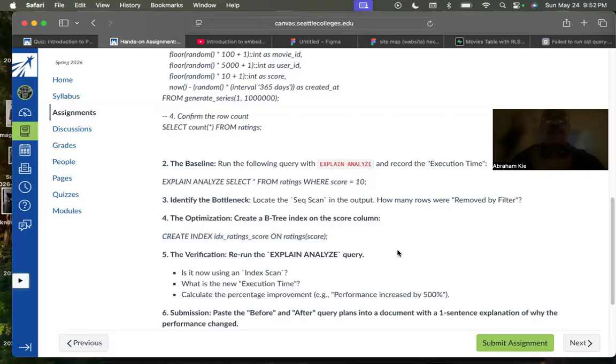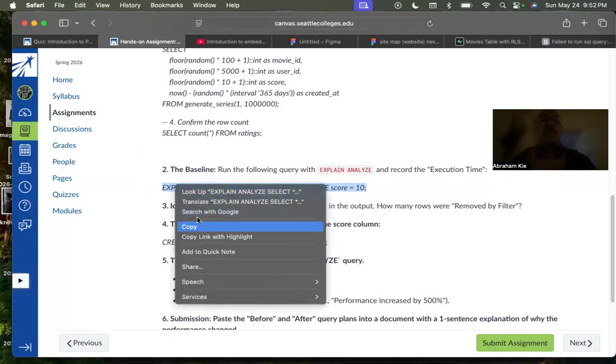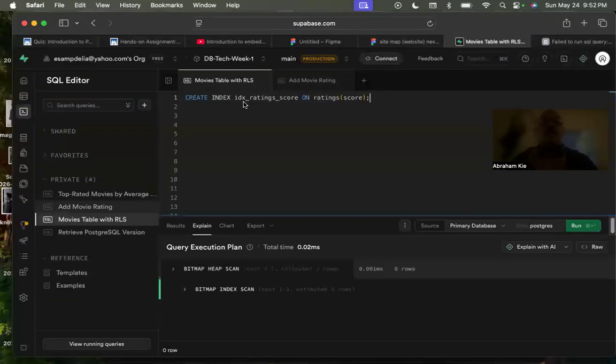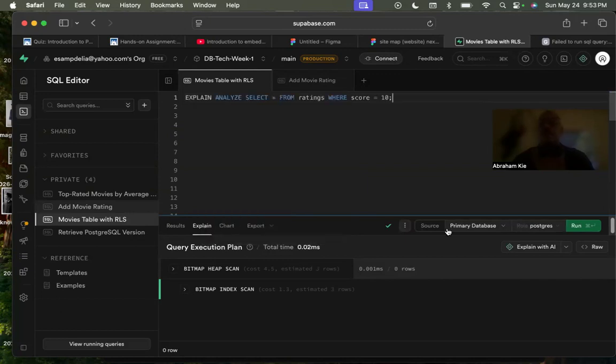The verification: rerun the EXPLAIN ANALYZE query. Okay, let's rerun it. I'm going to highlight it, copy, go back. Even though I could probably just run the same one, let's just follow the instructions and get as many points as we can. Paste. Run it. And I have 6 rows and some other output.